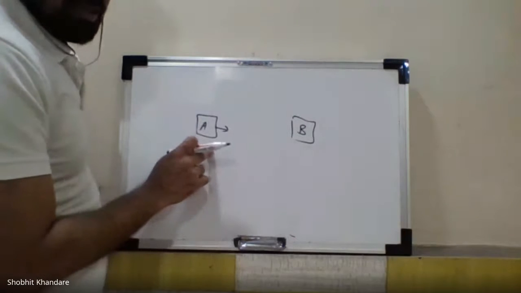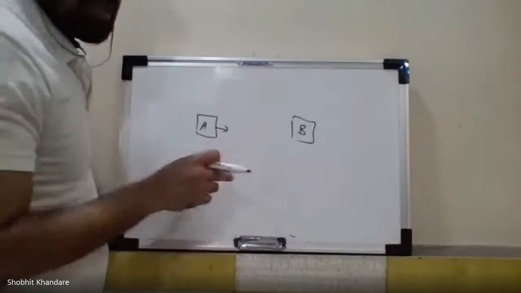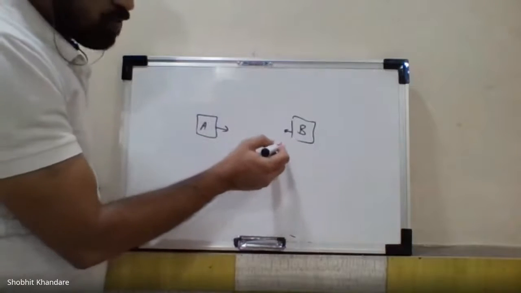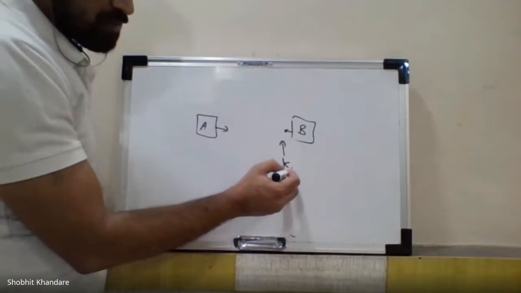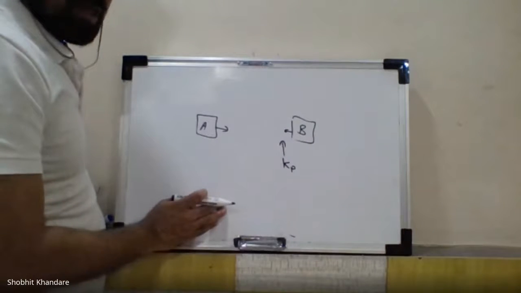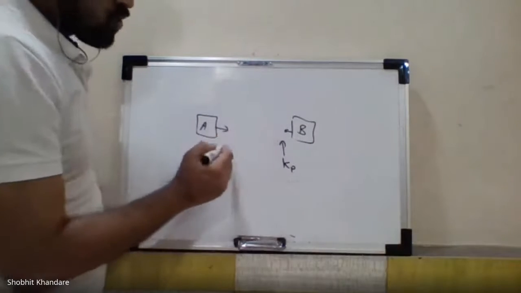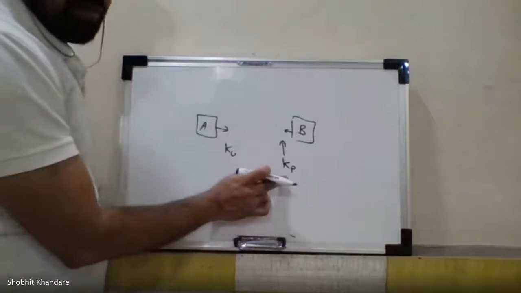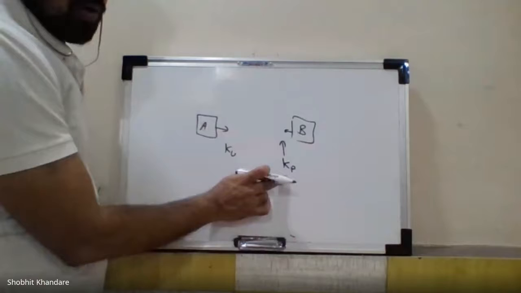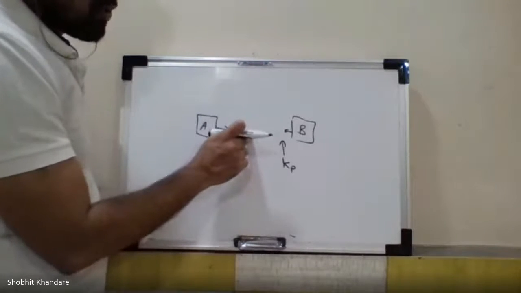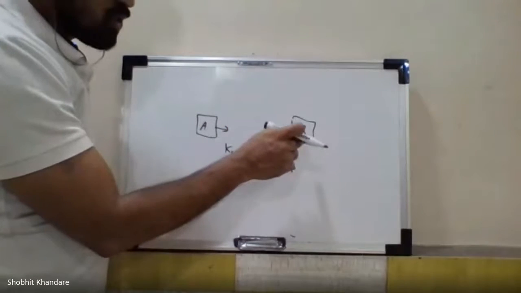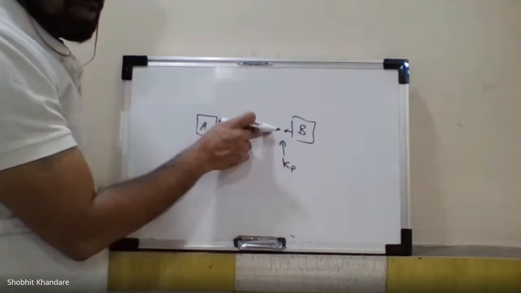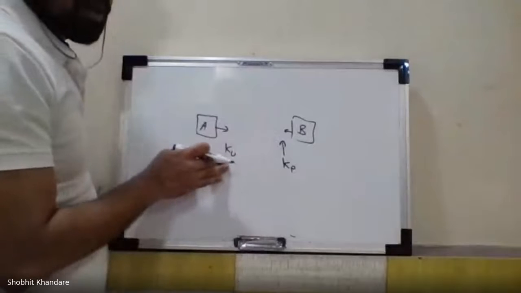to achieve authentication as well as confidentiality, user B will use its own private key to decrypt that message. So the public key I am using for encryption, and the private key will be used for decryption. If that message is intended for user B, then user B with its own private key will be able to decrypt the message. So this is to achieve confidentiality and authentication.